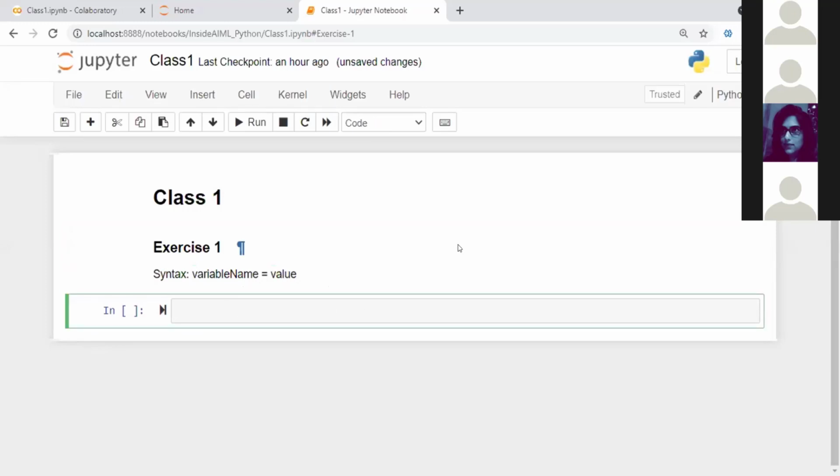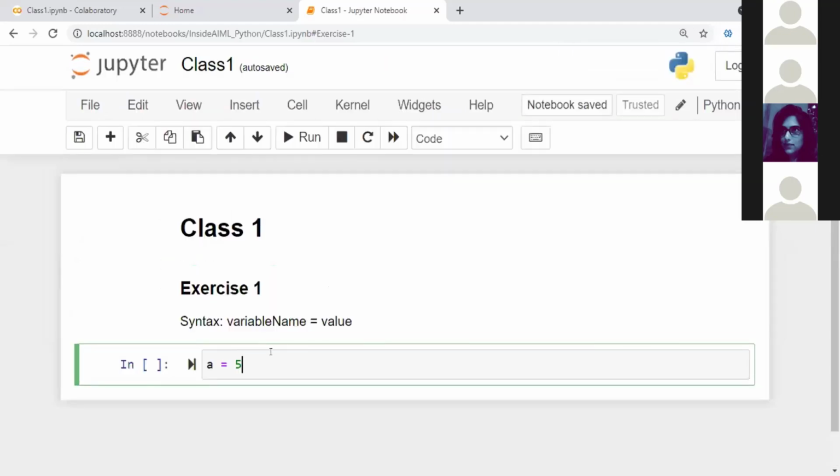Let's start by declaring a variable called a and giving it a value of 5. This is our first step. I'm creating a variable and assigning the value of 5 to it. This equal to operator is called assignment, so this is called variable assignment.